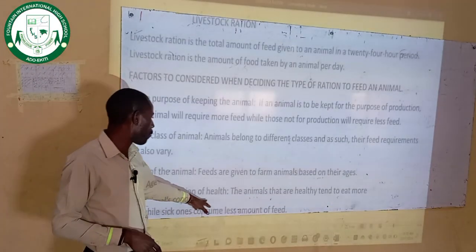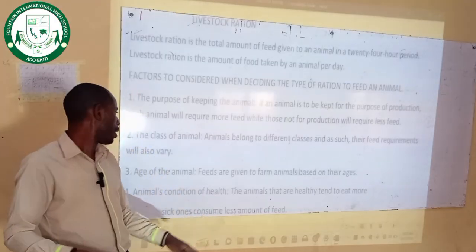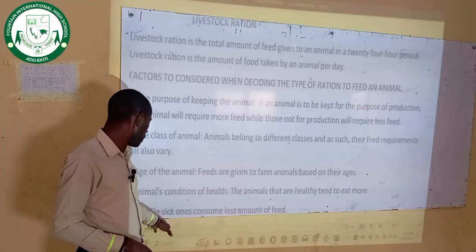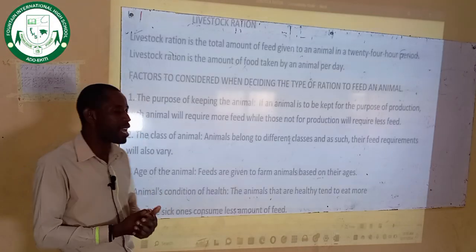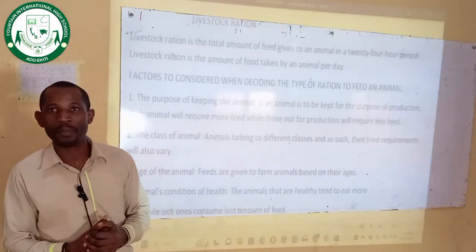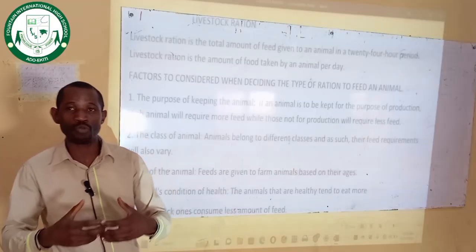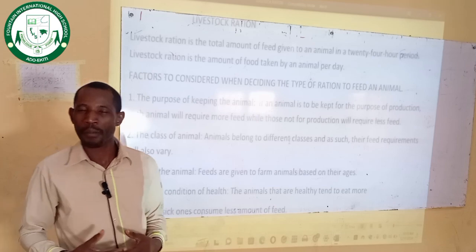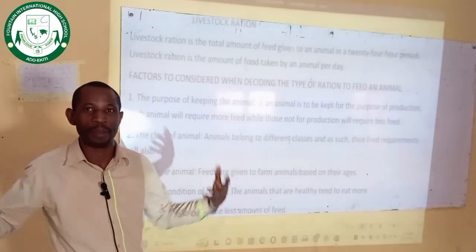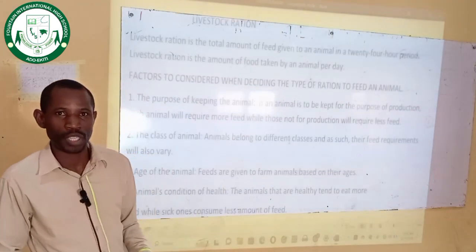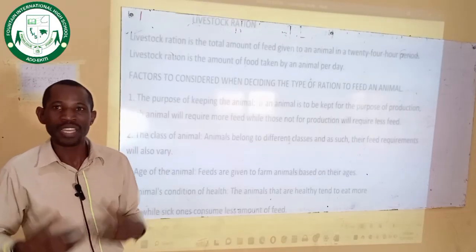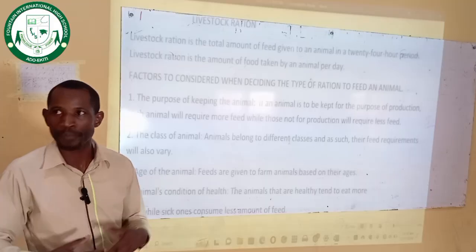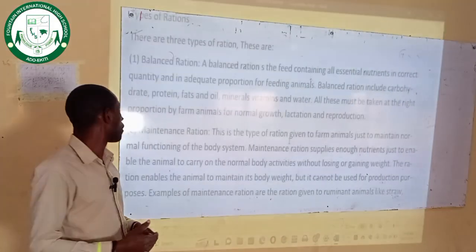Four, the animal's condition of health. Animals that are healthy tend to eat more feed, while sick ones consume what? Less amount of feed. Just like a human being, when you are healthy, you can finish a mountain of eba. But if you are sick, mom will tell you to eat little food, you will tell her, please, I'm sick, I don't have the appetite to eat. So animals that are healthy eat more feed, while those that are not healthy eat less amount of feed. Why? Because of the loss of appetite. Please take note of that.